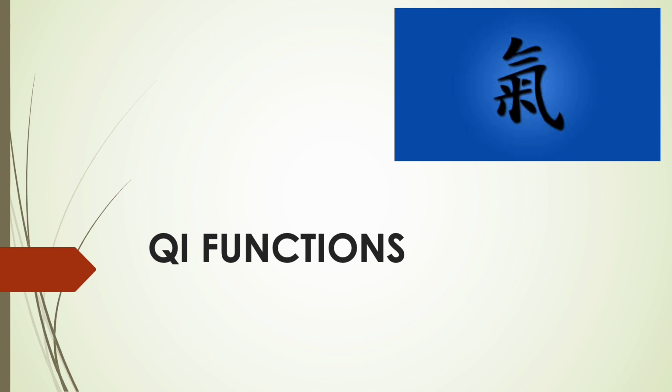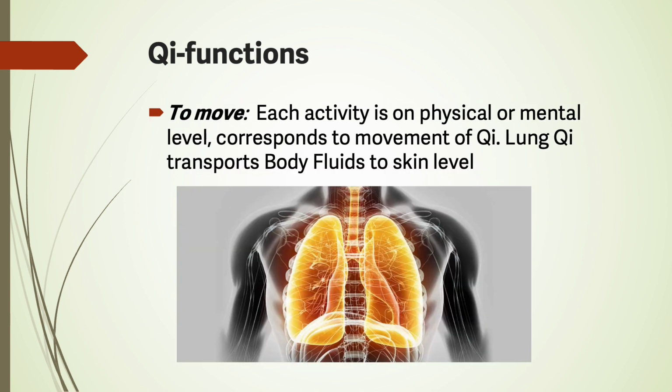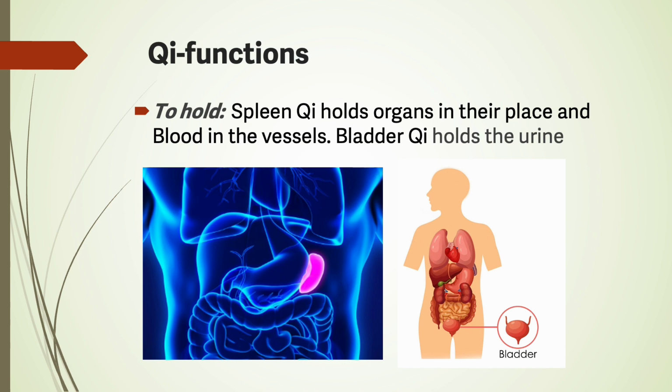Qi functions. To transform. Spleen qi transforms ingested food into food qi. To move. Each activity, on physical or mental level, corresponds to movement of qi. Lung qi transports body fluids to the skin level. To hold. Spleen qi holds organs in their place and blood in the vessels.